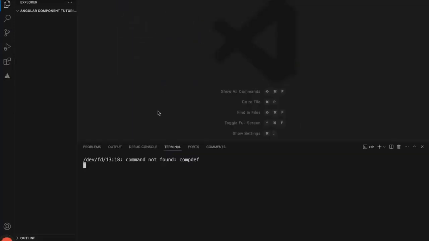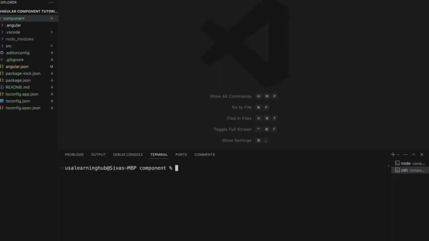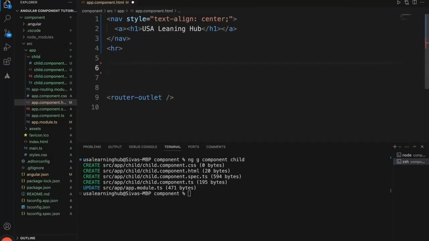A component is a building block of an Angular application, and one or more components working together and rendering onto the web browser will become a web page. This is a little bit tricky to understand, so let's understand a component with a real-time example. To create a component, we have to use ng generate component. I'll just create a child component. This is the child component that we created.